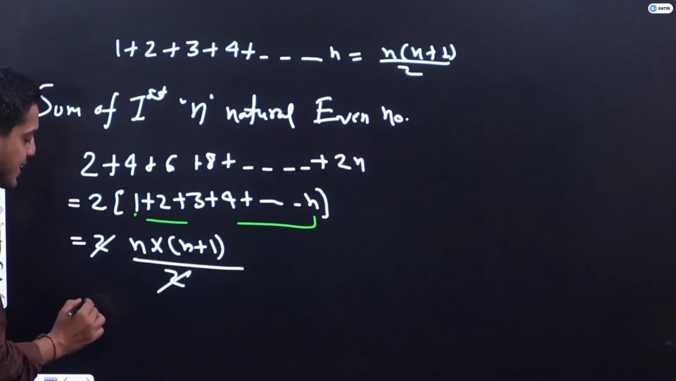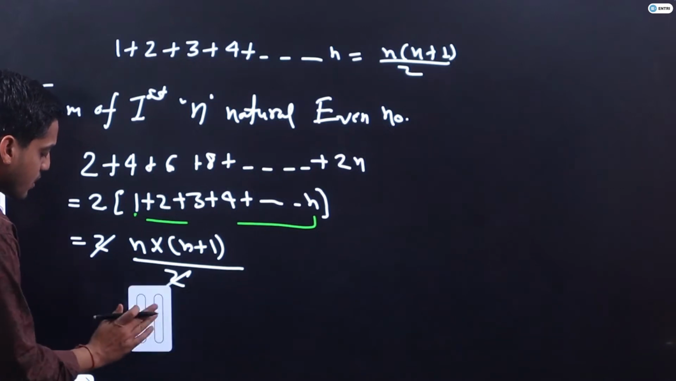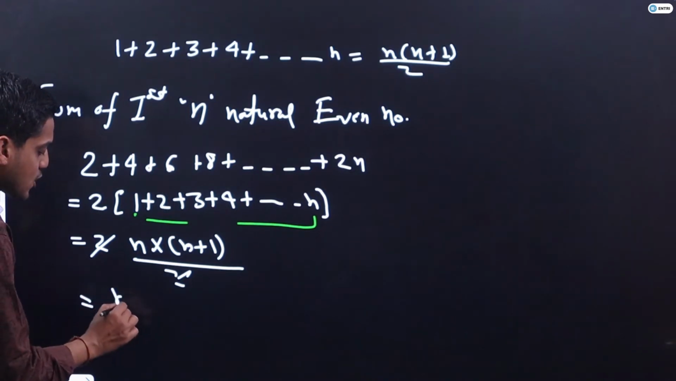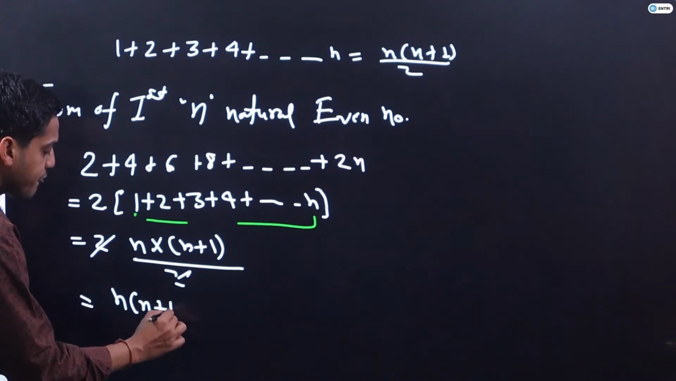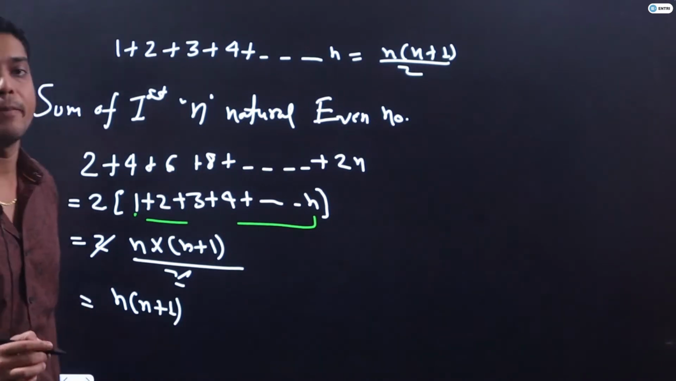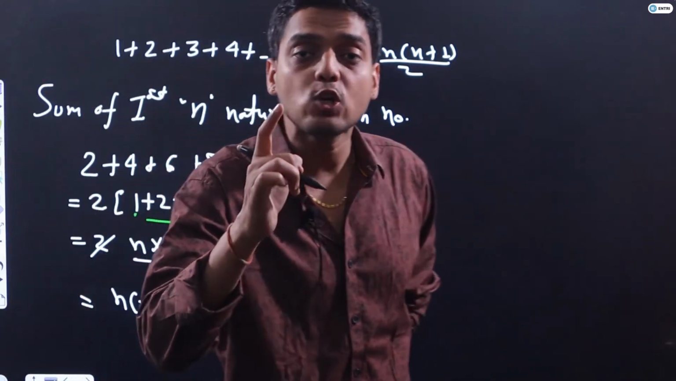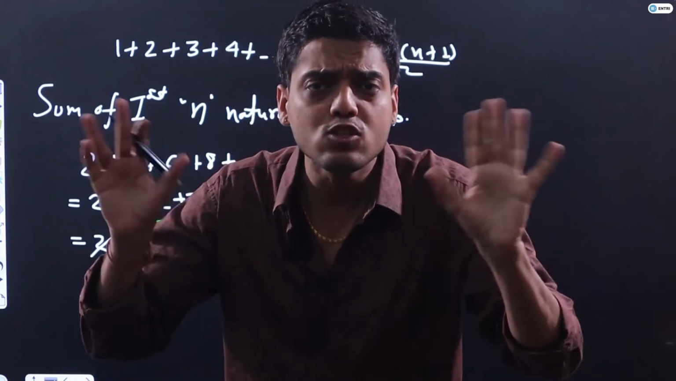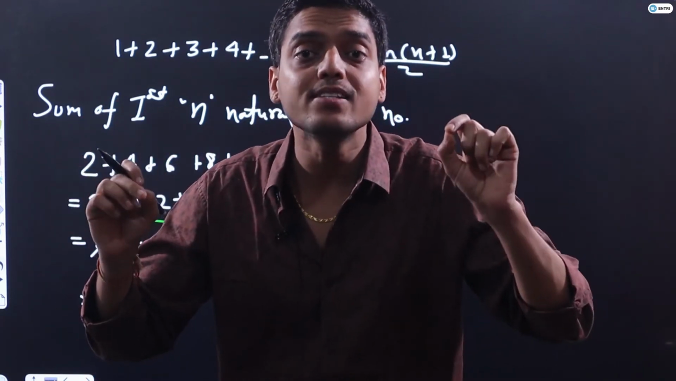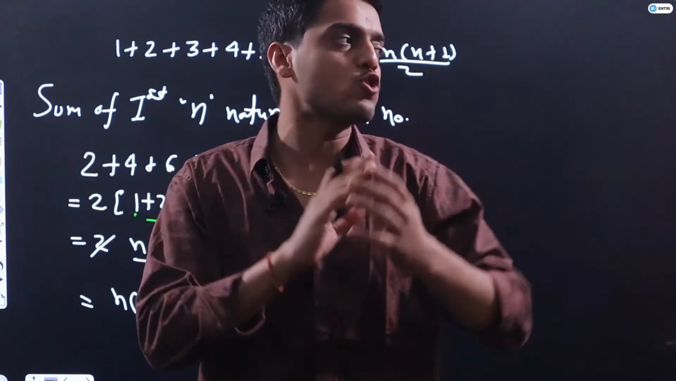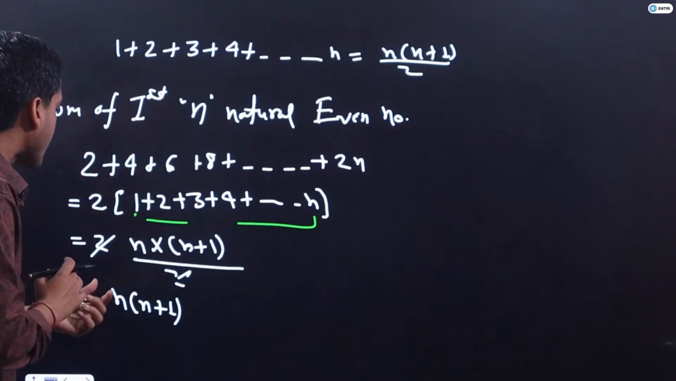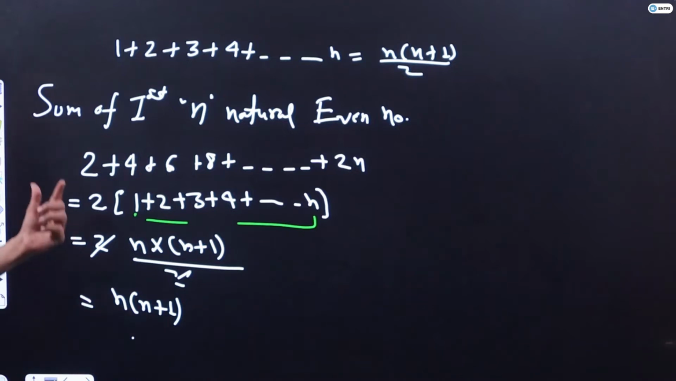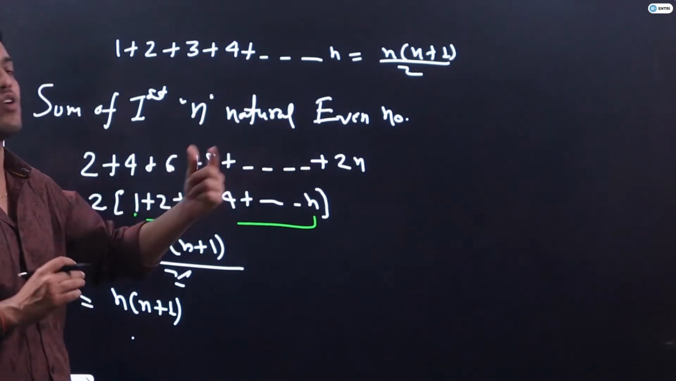2 and 2 will get cancelled. So my sum of first n natural even numbers is nothing but n into n plus 1, where remember my words, n is what guys? n is not the last term, n is the number of terms. Bolo yes or no guys? I hope it is clear to you guys. n into n plus 1 will be the sum of first n natural even numbers.